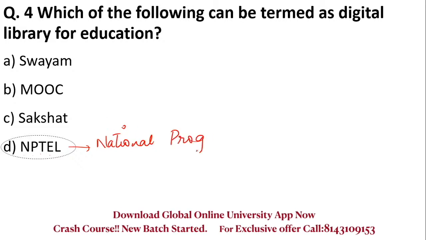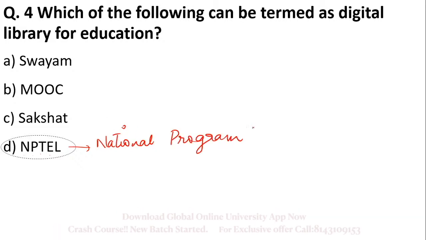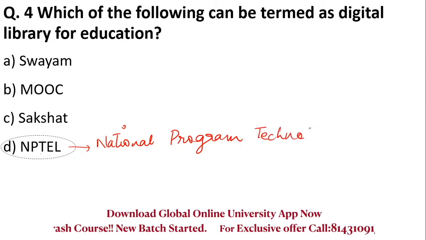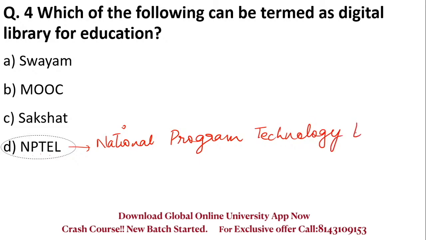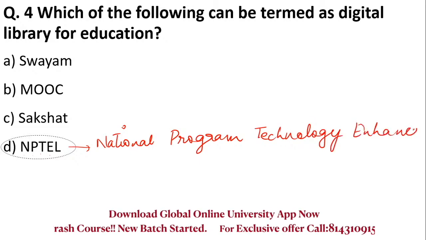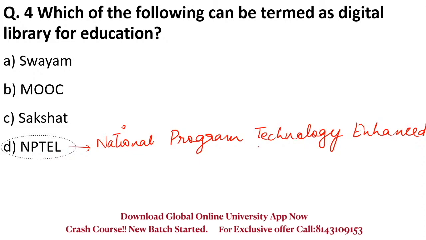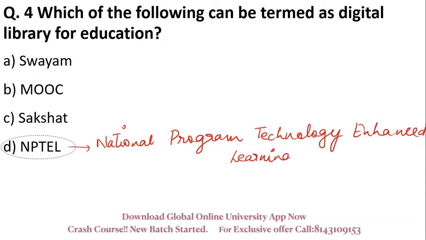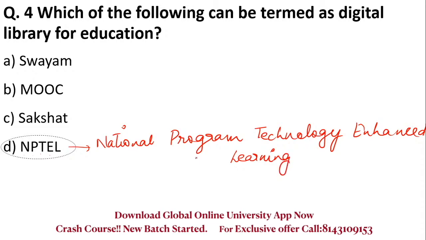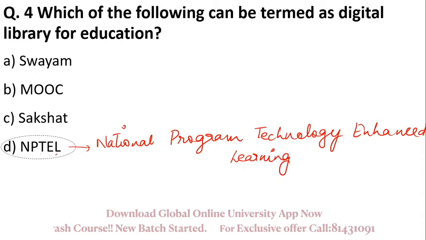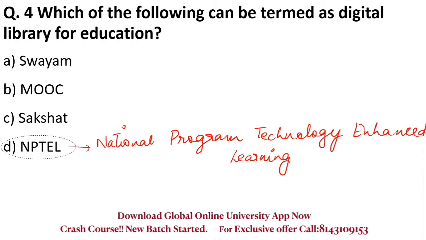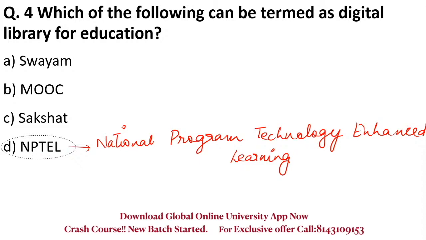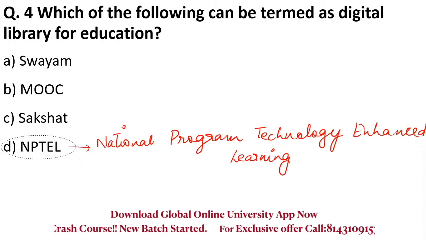From UGC NET perspective, I would like to tell you abbreviations are very important. You should know these abbreviations, and these full forms, when they give, they are very close enough. So you should know them very well. Okay. NPTEL is the digital library for education. D is your right answer. Okay.